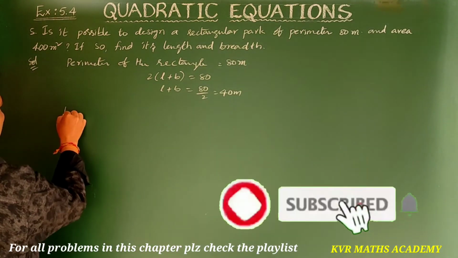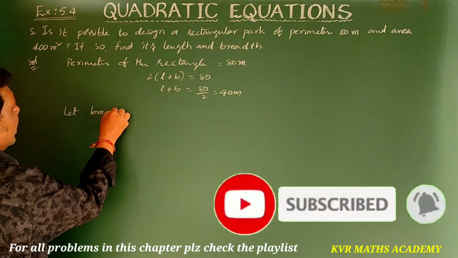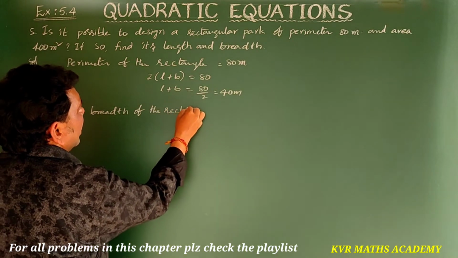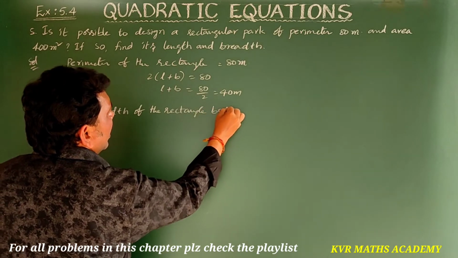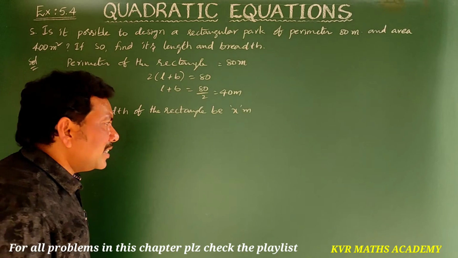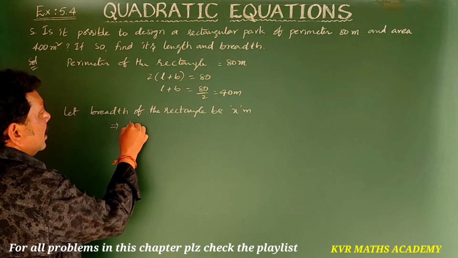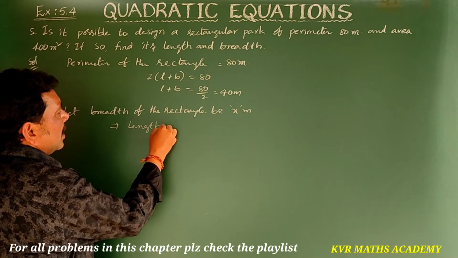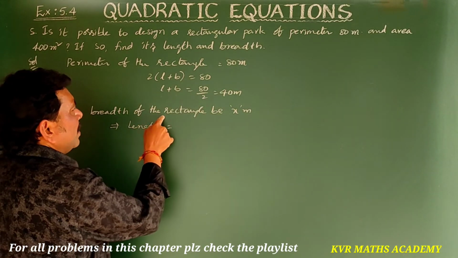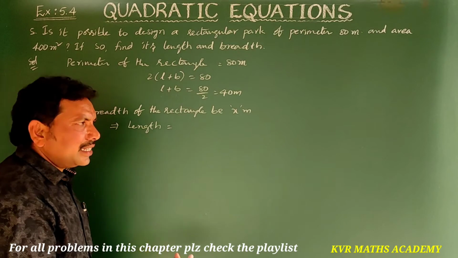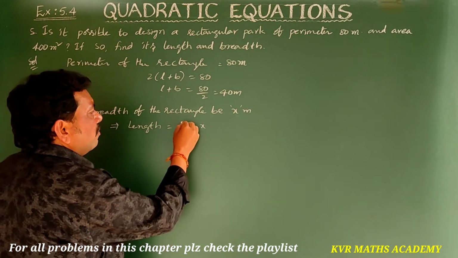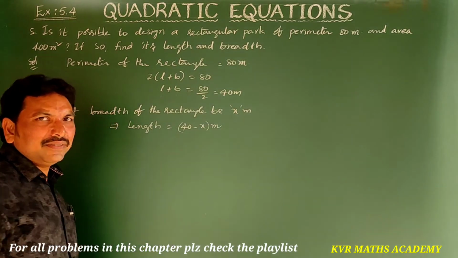Let breadth of the rectangle be x meters. Then length is 40 minus x meters.